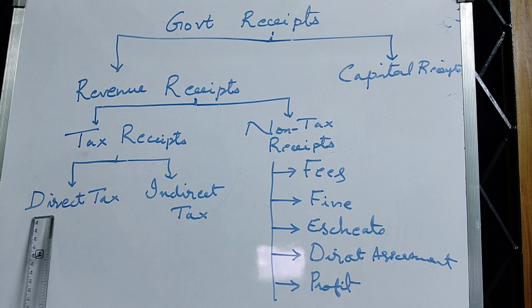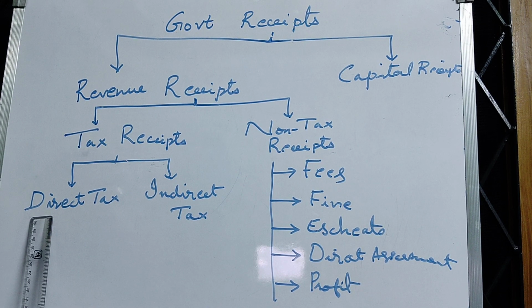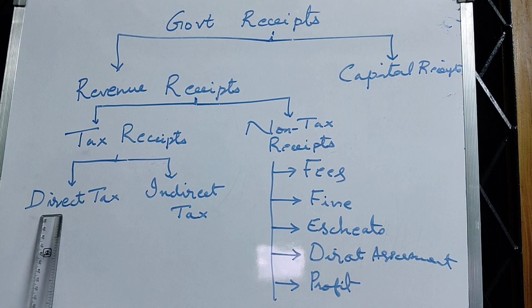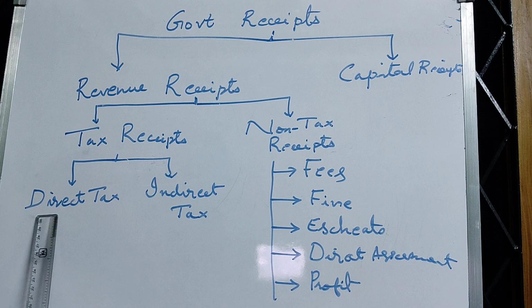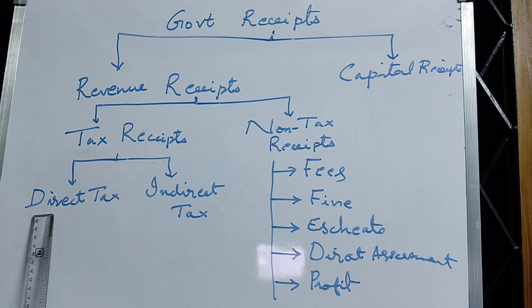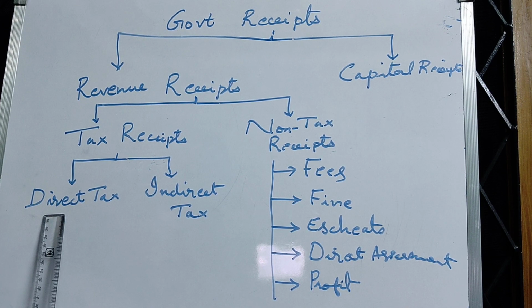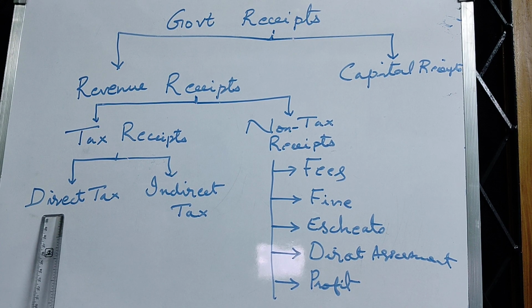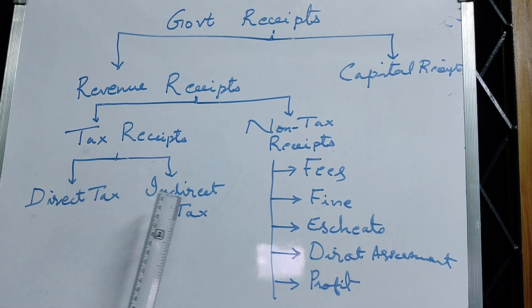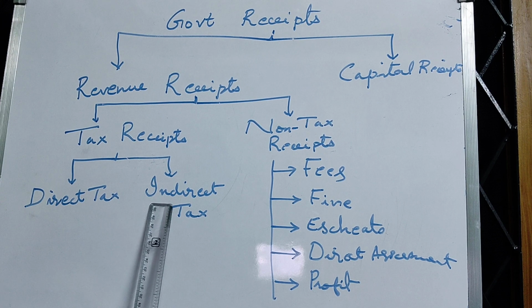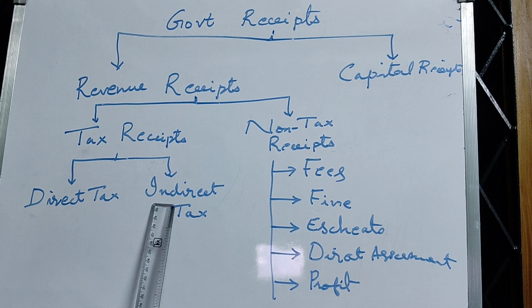The taxes which are paid by the person, the burden of which is borne by the same person on whom it is imposed. On the other hand, direct taxes cannot be transferred to anyone else. For example, income tax, it's a tax on your income, property tax, wealth tax, inheritance tax. These are direct taxes. On the other hand, there are innumerable indirect taxes, which are imposed on one but paid by another.